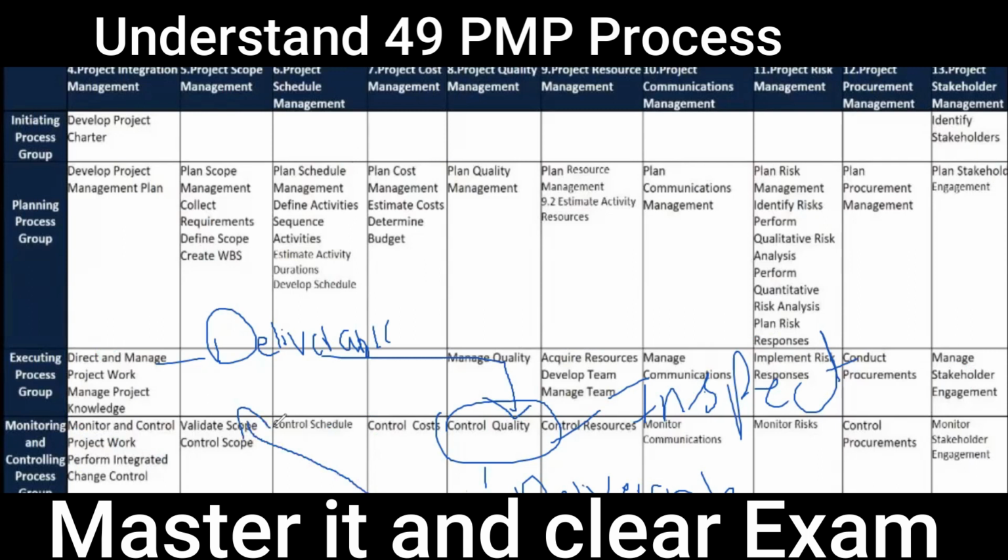Basically, in validate scope, we check with the client. The client checks the deliverable, and the client accepts or rejects it. Let's say the client rejected the deliverable. This means the deliverable does not meet the client requirement. It can be quality or whatever the requirement of the client is. So again a change request is produced, and this change request goes to perform integrated change control.